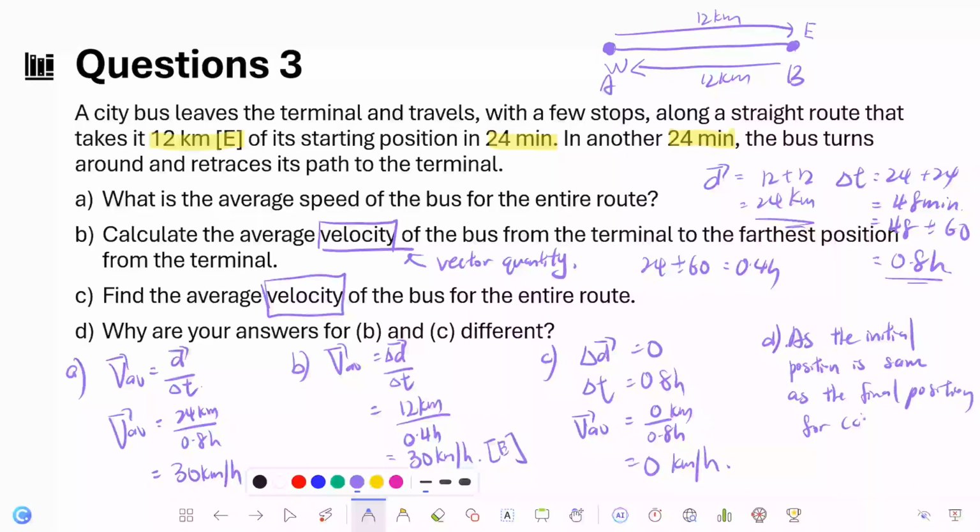For C, therefore, the displacement is equal to 0.